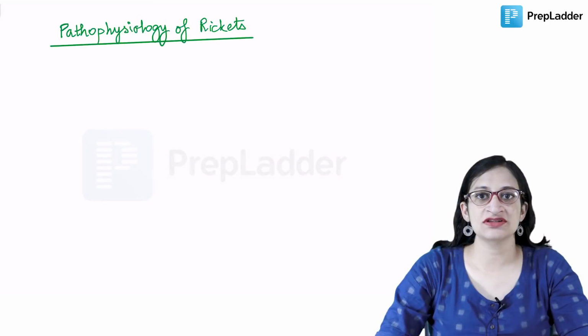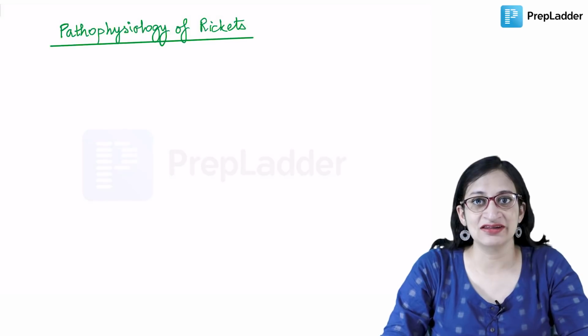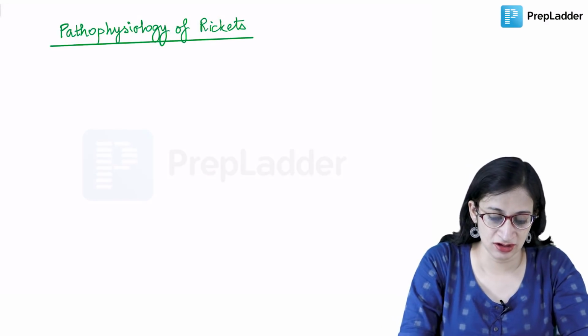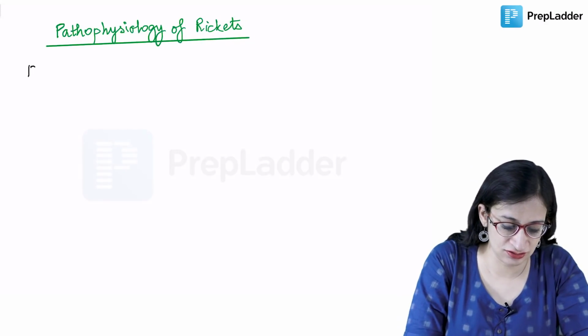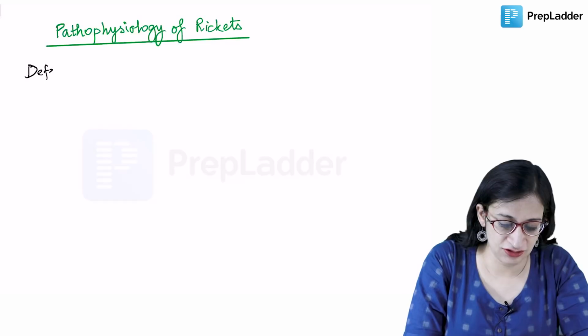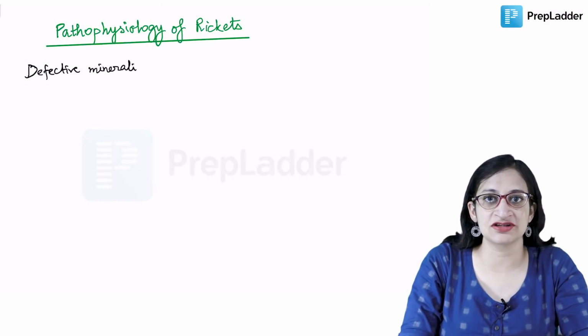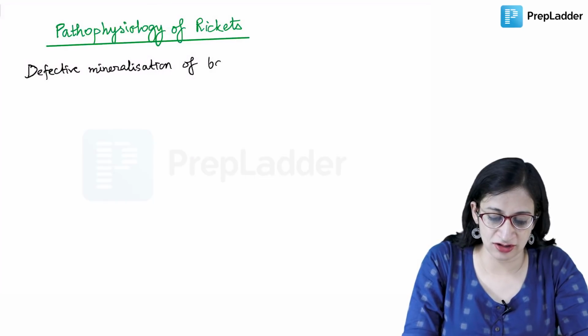So let us see what is the pathophysiology of this very important disorder, rickets. We already mentioned that in rickets there is a defect in the mineralization of bones. So there is defective mineralization of bone matrix at the growth plates.